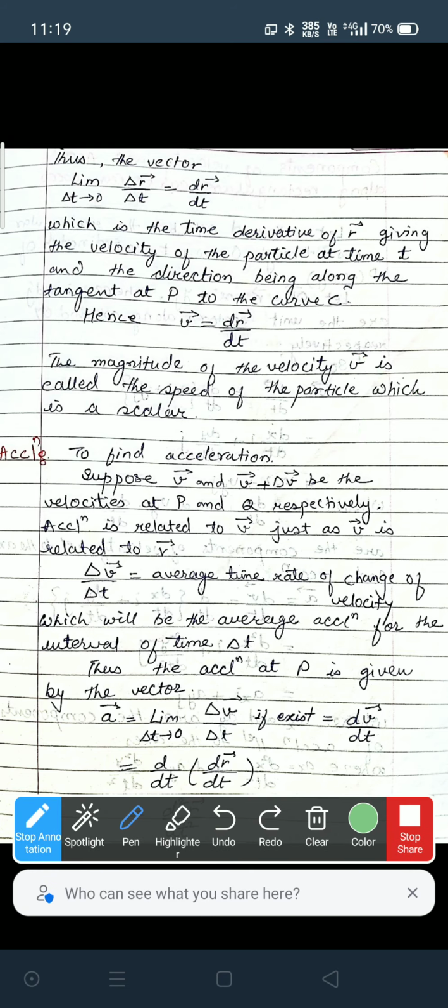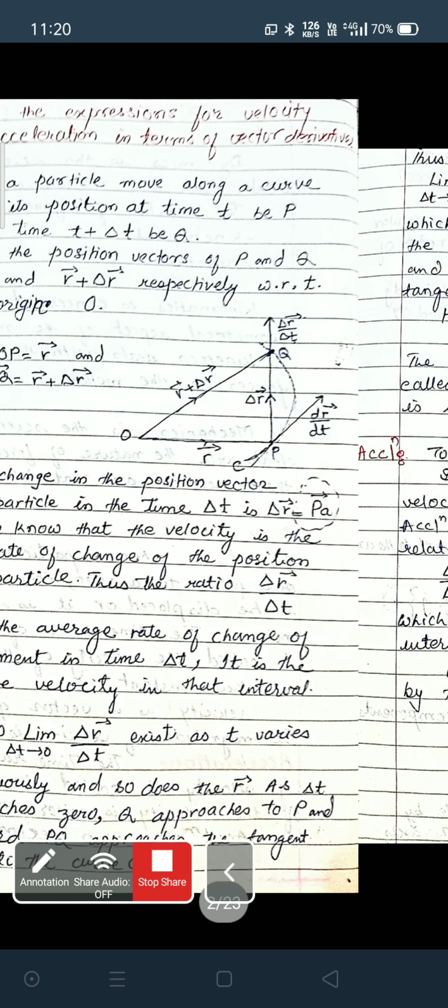Thus, the vector limit of delta r by delta t as delta t approaches 0 is equal to dr by dt, which is the time derivative of r, giving the velocity of the particle at time t. This is the velocity of the particle at time t, and the direction is along the tangent at P to the curve C. Hence, v is equal to dr by dt.